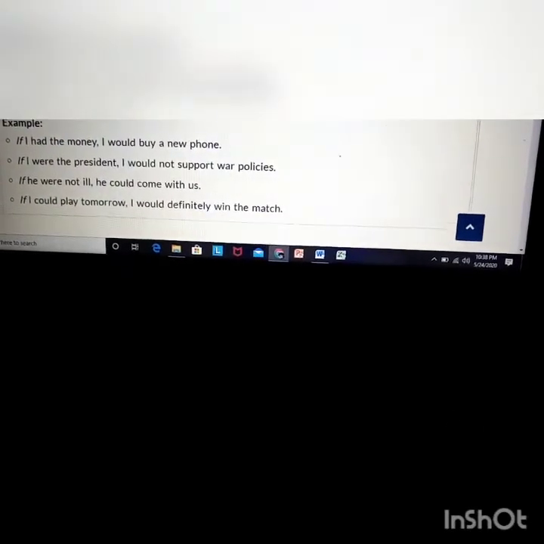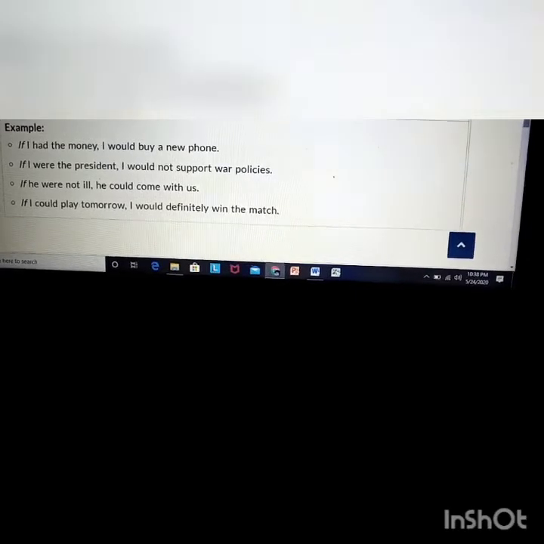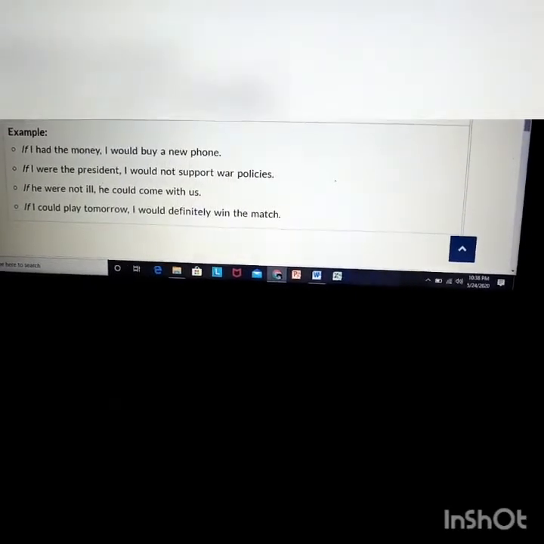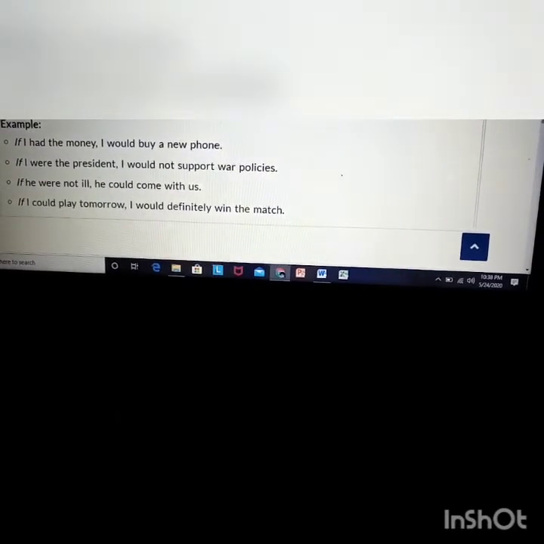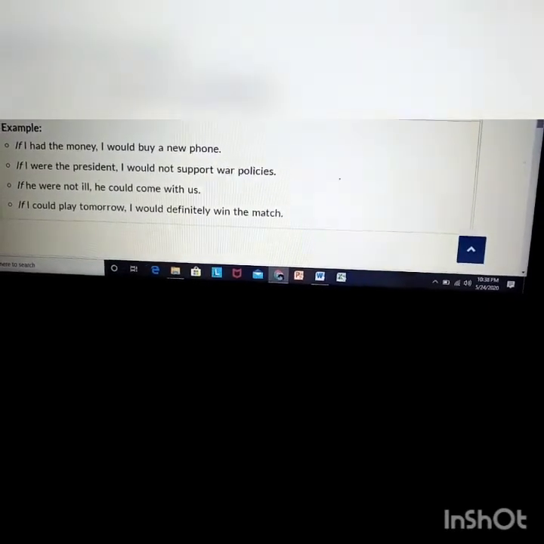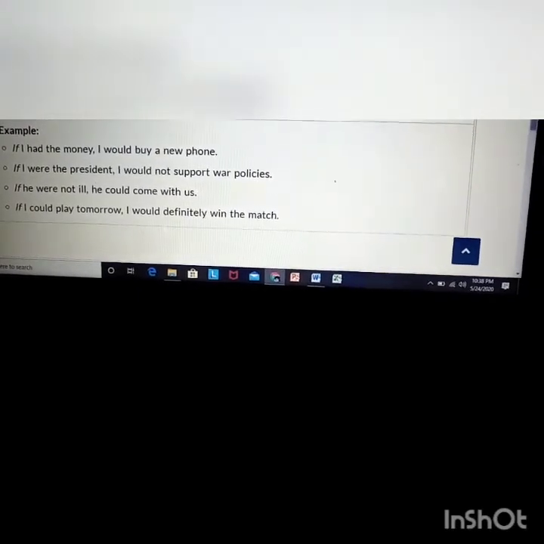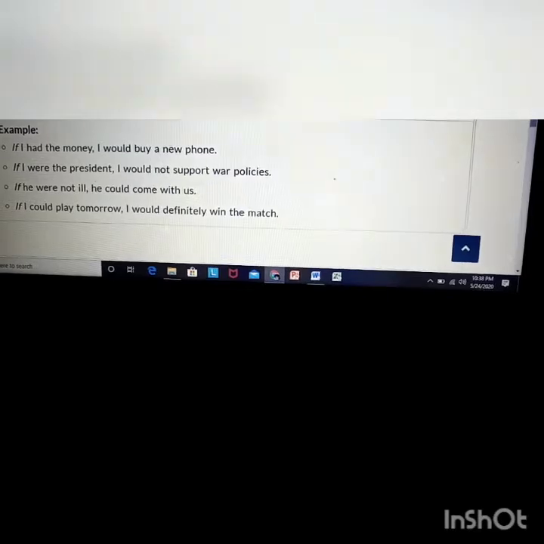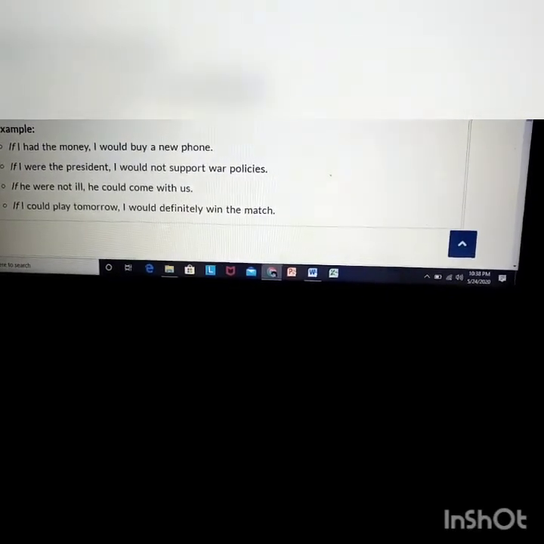If we can see the example, then it will be more clear to us. Example is, if I had money, I would buy a new phone. That means I don't have money, that's why I can't buy a phone. This is totally unreal.